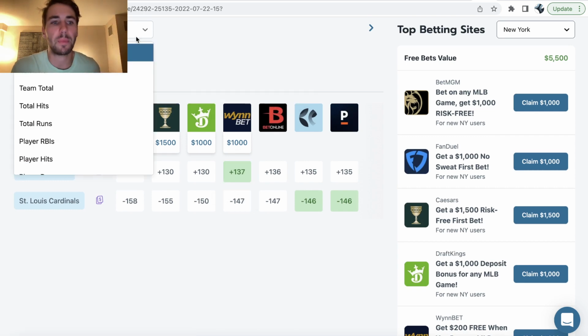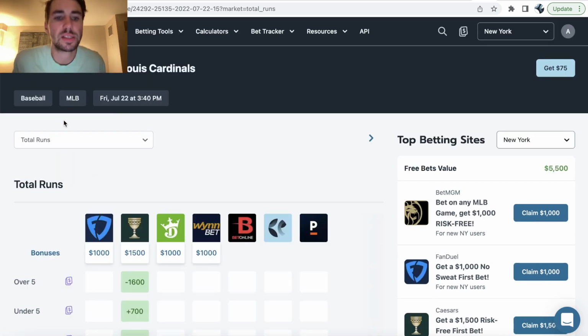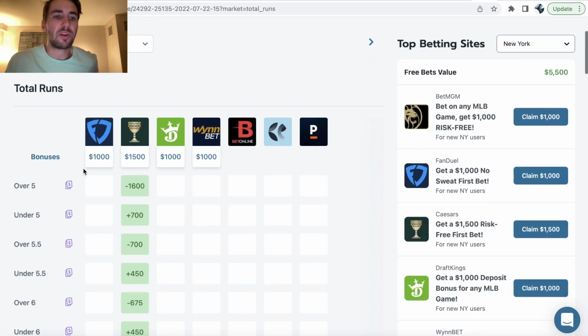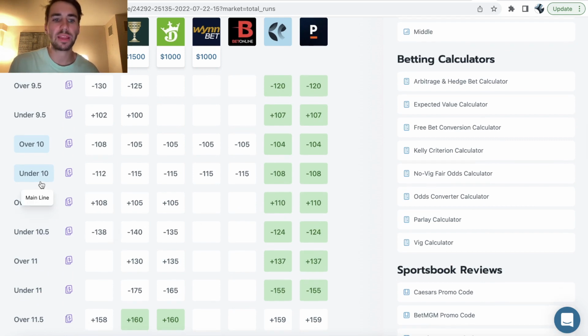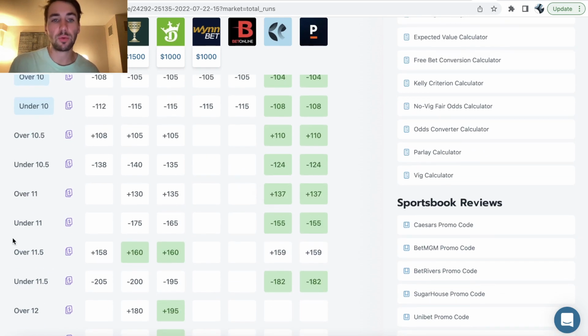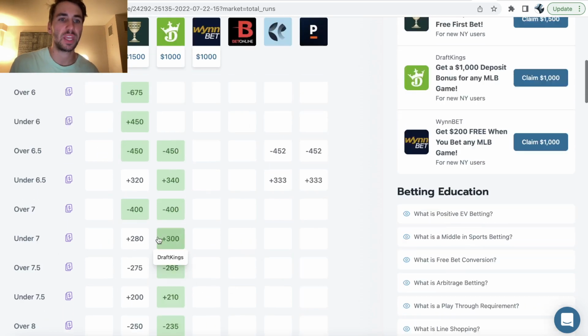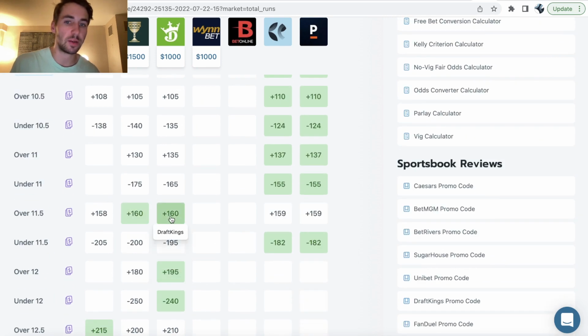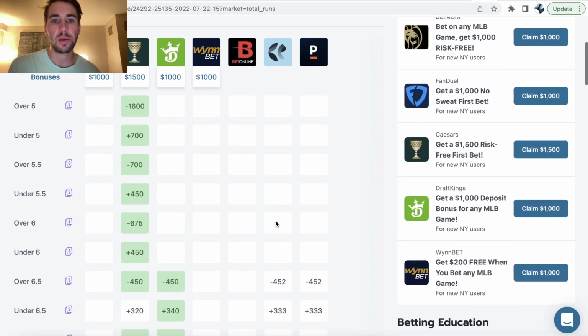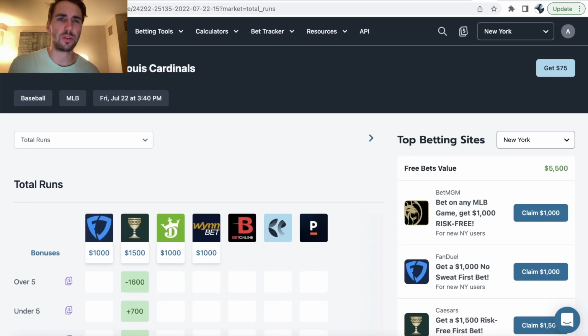Doesn't matter if you're looking at money lines, total runs, whatever you're looking at. We have all the data, alternate lines, everything like that, just to show you, okay, where can you get the best possible line for any bet you want to place? If you want to go with over 11.5 runs in the Reds-Cardinals game, hopefully you're placing your bet on DraftKings, which is giving you plus 160, or Caesars, which is giving you plus 160, right? So that's all that's new there.